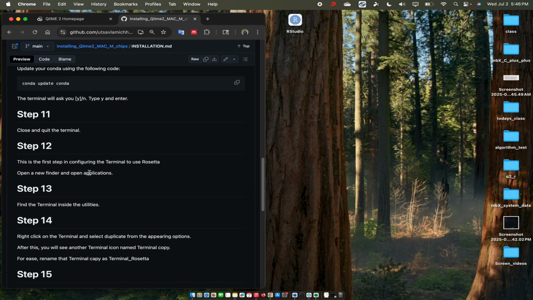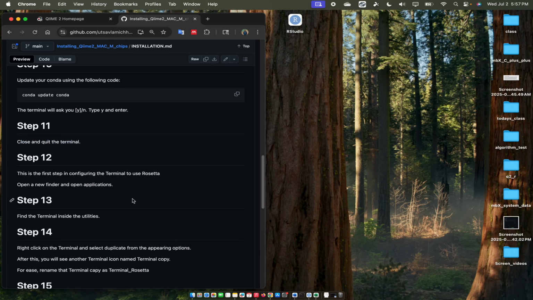Now let's move to step 12, which is configuring the terminal to use Rosetta. Rosetta is the translation layer that lets you run programs written for Intel chips on Macs with M chips like M1, M2 or M3.